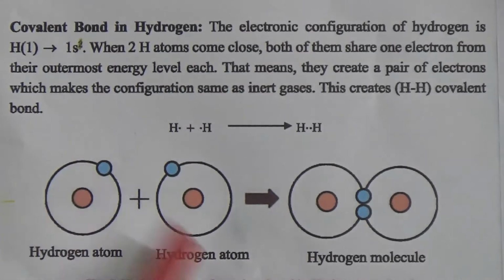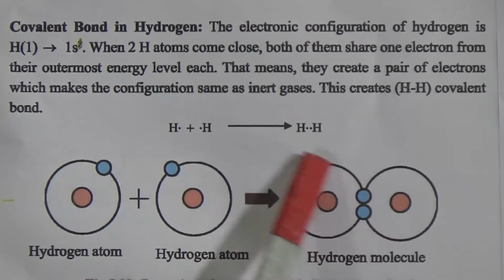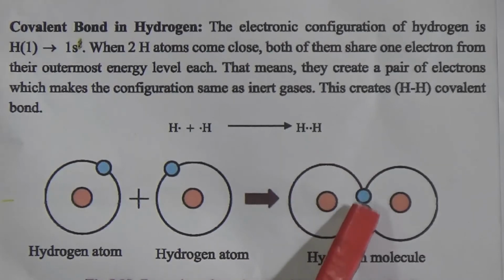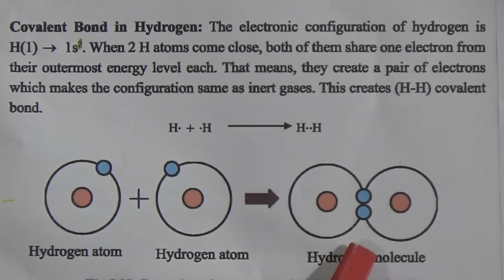Look, this is a hydrogen atom, this is another hydrogen atom, and when they share the electrons, each gets two electrons. That means by sharing, they get the electronic configuration like helium, and this bond is known as a covalent bond.